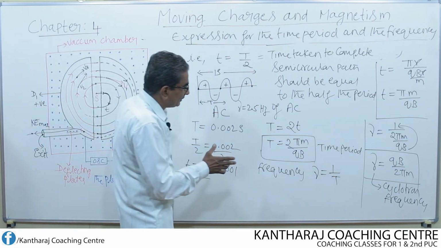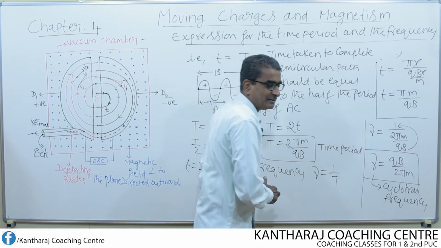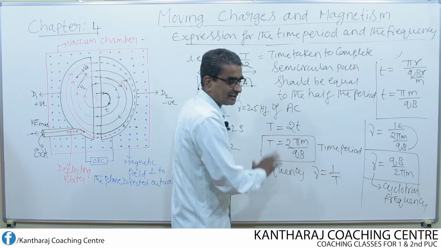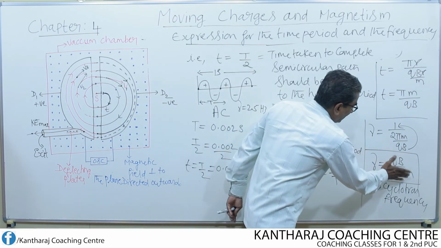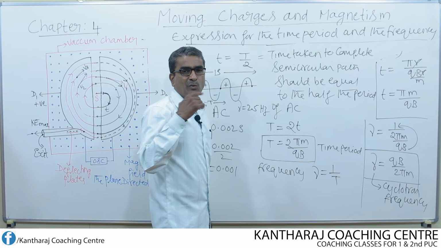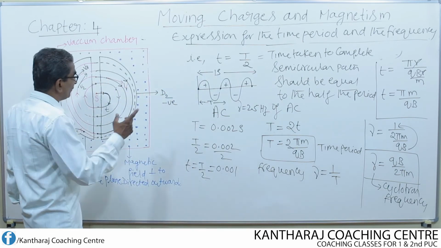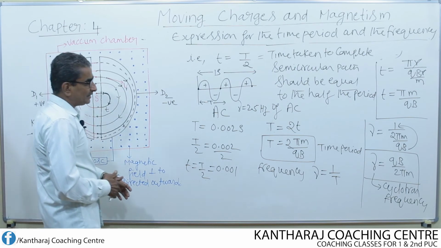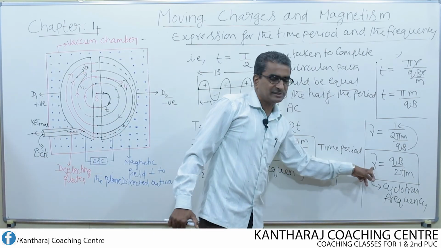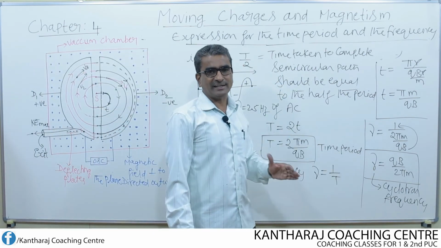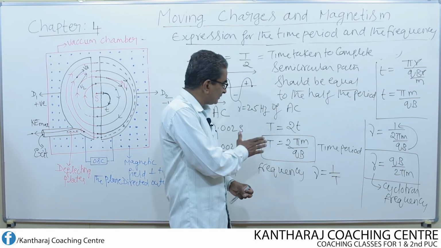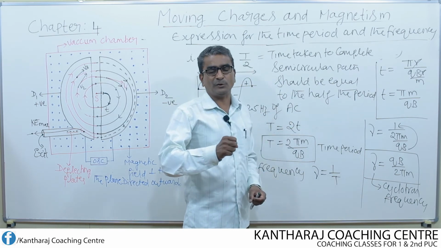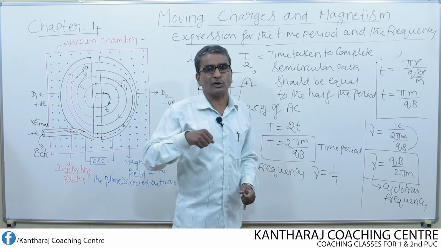So that is what appears in these two equations. No v term and r term here, and here also no v term and r term. That means whatever may be the velocity, whatever may be the radius of the circular path, the time period and frequency do not change, they remain constant. So this gives a clear proof of the principle of the cyclotron.